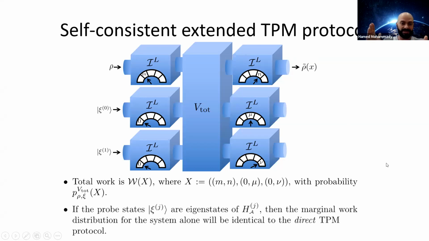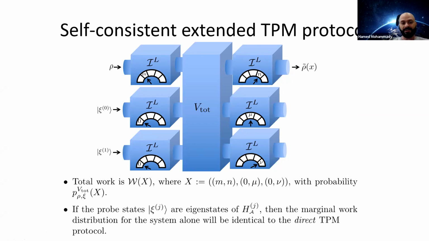And so here's the basic first result, which is quite trivial in retrospect. A sufficient condition for self-consistency, which I defined previously, is for the probes to be initialized in a state which is an eigenstate of the respective probe Hamiltonians. The reason is quite simple to see.